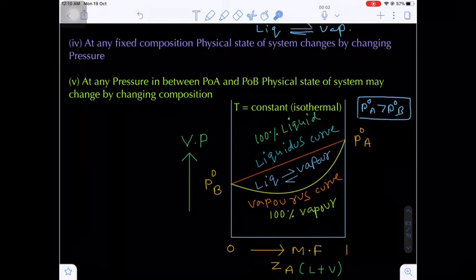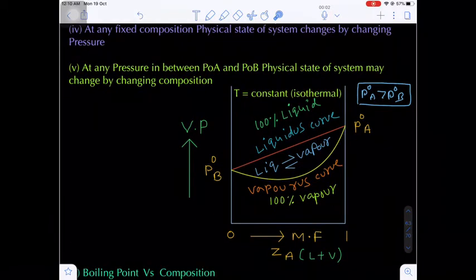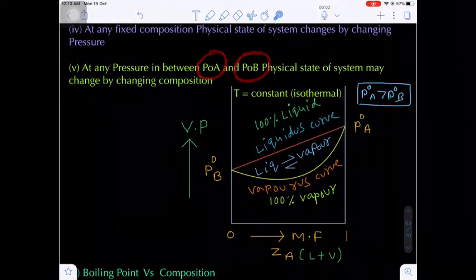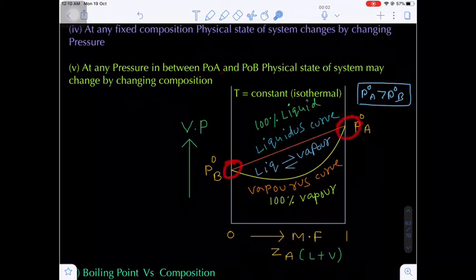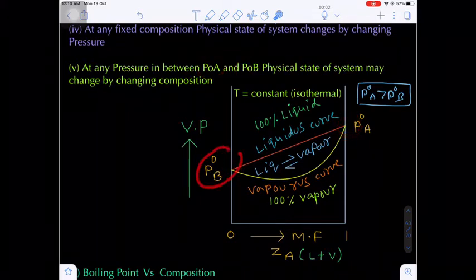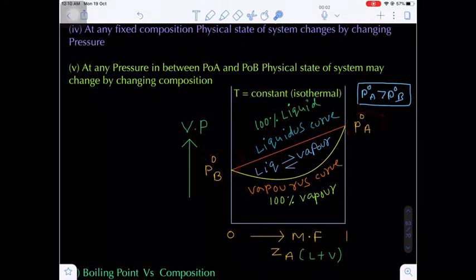That means the system may exist in the liquid state or in the vapor state. That will change. And also at any pressure in between the vapor pressures of pure components A and B, that means in between the pure vapor pressures P0B and P0A, the physical state of the system changes by changing the composition. Are you getting my point?